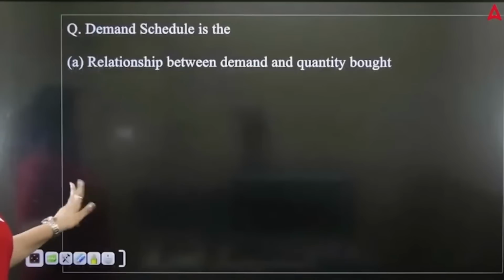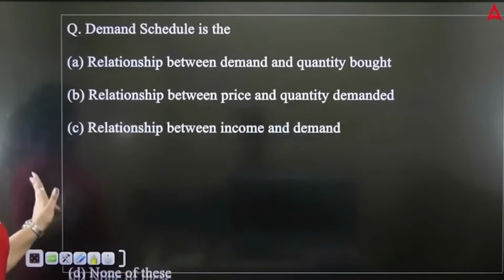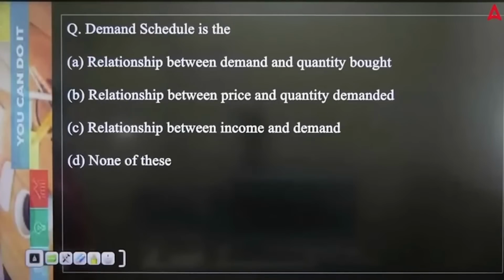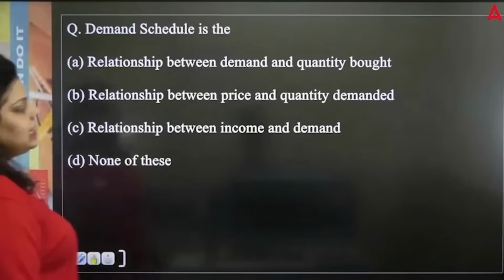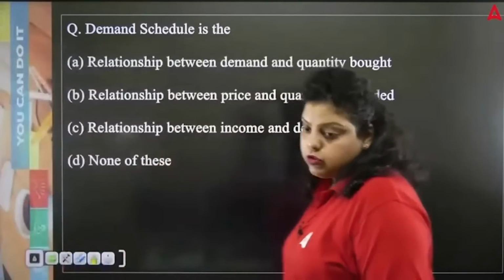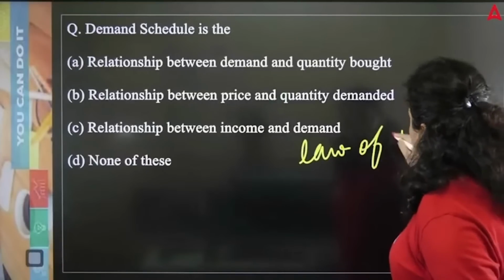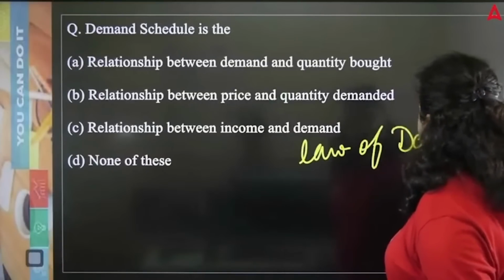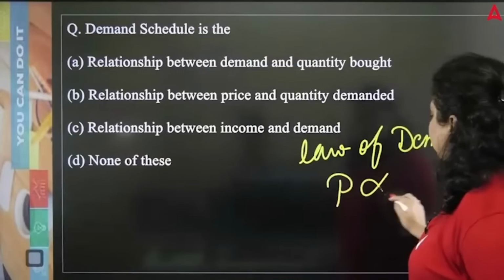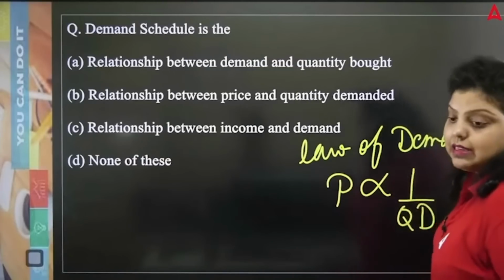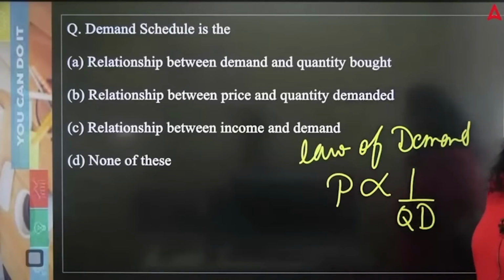Next. Demand schedule is the dash. The relationship between demand and quantity bought, the relationship between price and quantity bought, the relationship between income and demand, and none of the above. First of all, it is related to the law of demand. The law of demand says that price and quantity demanded have an inverse relation. Whenever the price increases, the quantity demanded decreases. This is the law of demand.